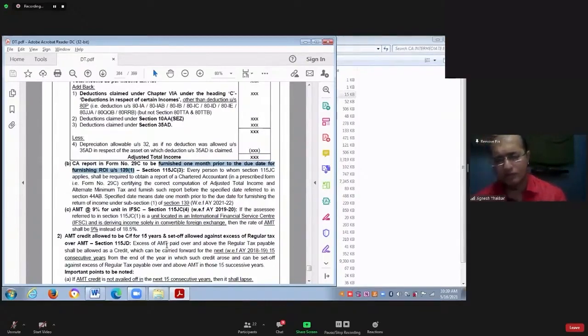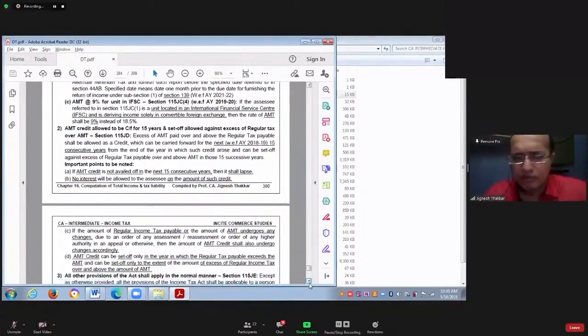Last year, this report was required to be submitted along with filing the income tax return. Now this report is required to be submitted 1 month prior to the due date of filing return, to the income tax department.